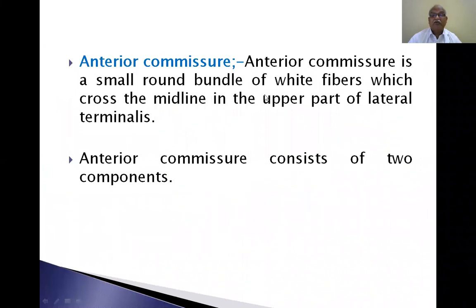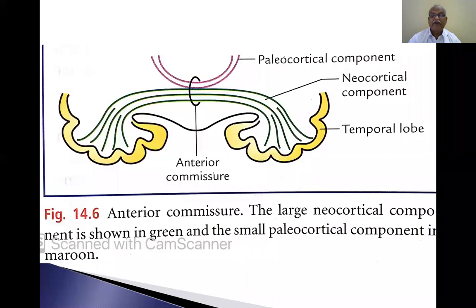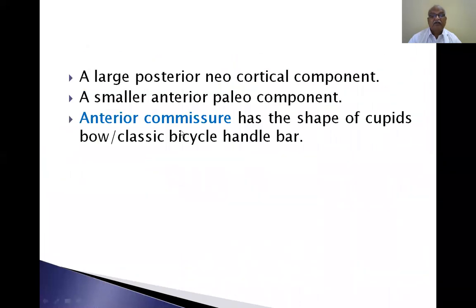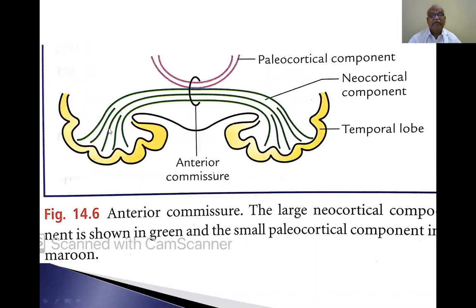Anterior commissure is a small round bundle of white fibers which cross the midline in the upper part of lamina terminalis. It consists of two parts: a large posterior neocortical component and a small anterior paleocortical component. Anterior commissure has the shape of Cupid's bow or a classical bicycle handlebar. You see this diagram, it is like a handlebar of a cycle. So, you see the shape of the anterior commissure.